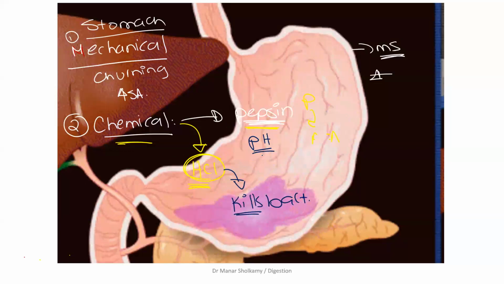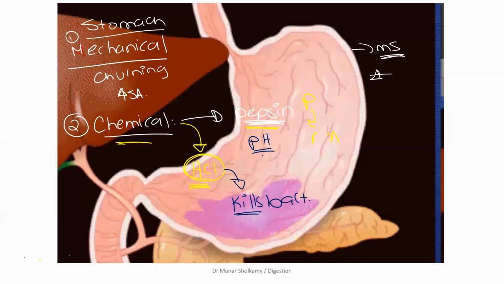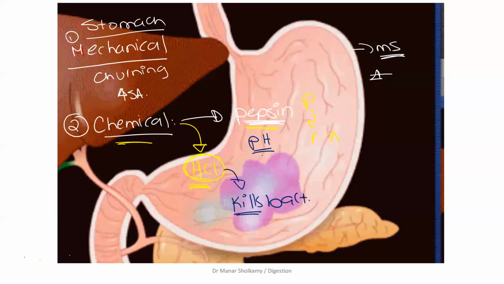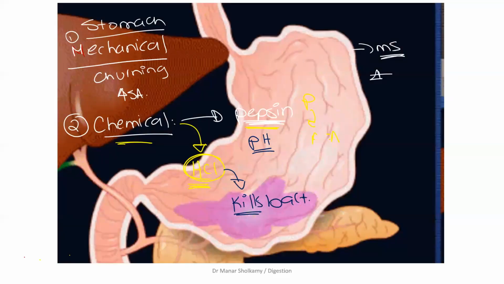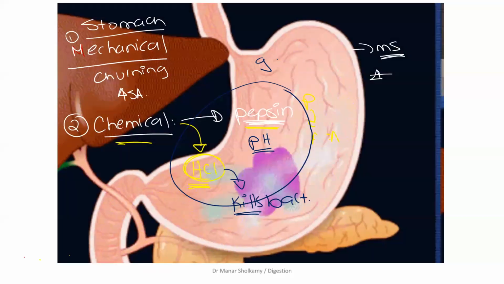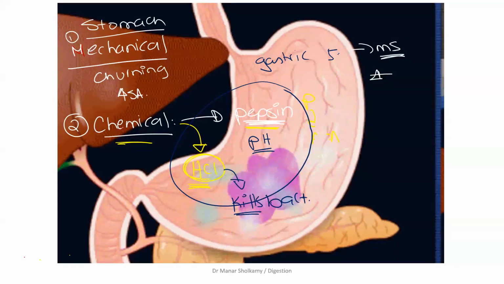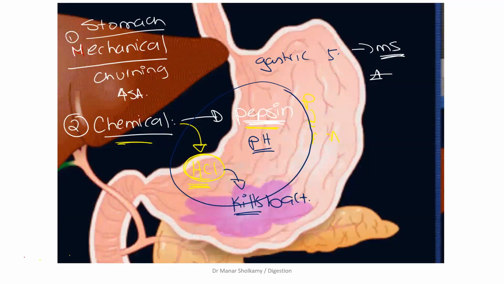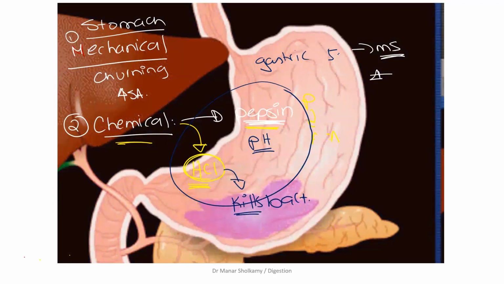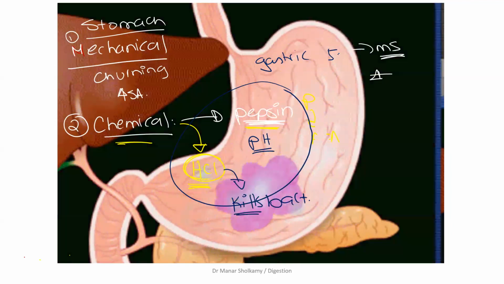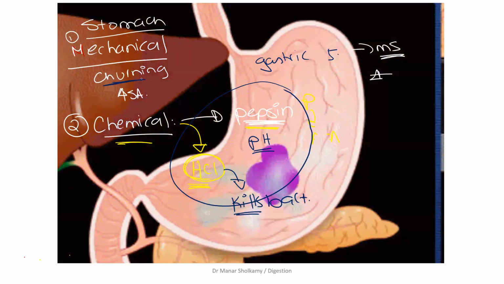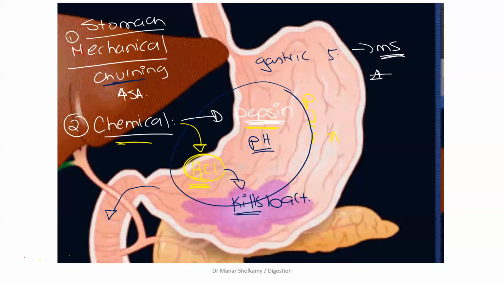Okay, very good. What else? We're finished. So we're done. And together, all the juices in the stomach are called the gastric juices. So we're done with the stomach. Now, after all this is done in the stomach, this acidic solution, and by the way, I don't want to forget the mechanical, yes, we did say churning. Now, this acidic food will then move into the first part of the small intestine, which is called what?